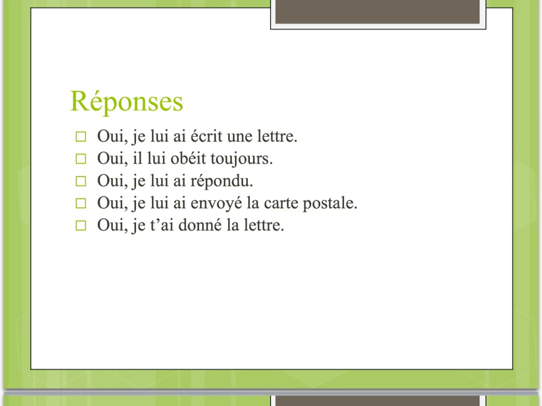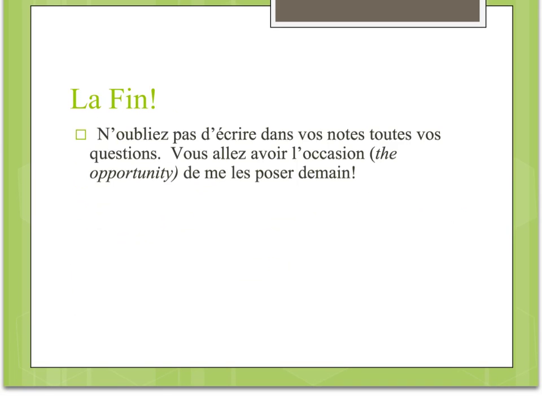And that's it. And most of these, except for number 2, are in the past tense. And remember, with the indirect object pronouns in the past tense, you do not need to make agreement. So even if it was a girl or if it's plural, just don't add anything to the past participle.